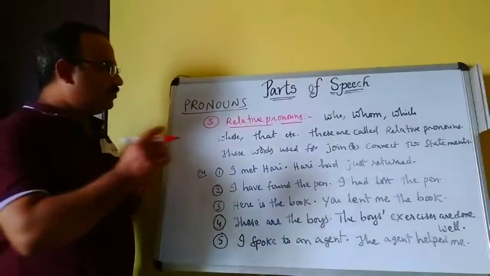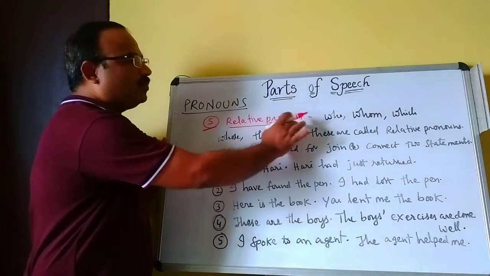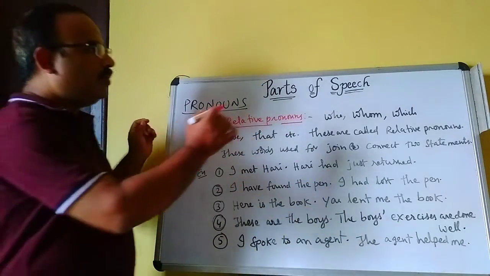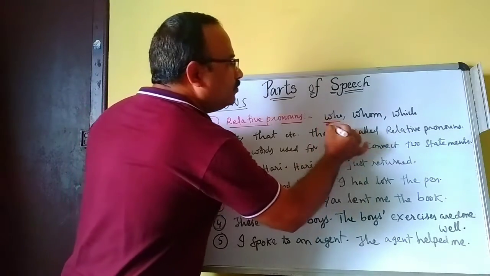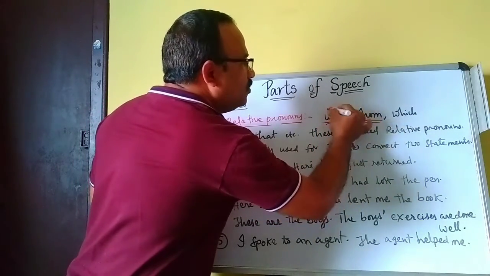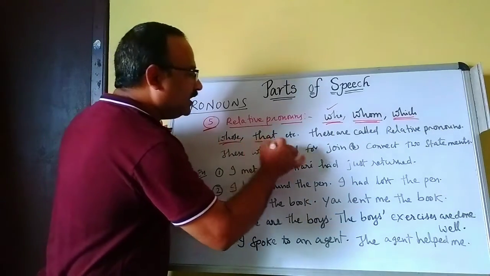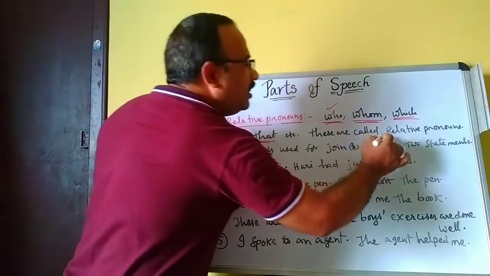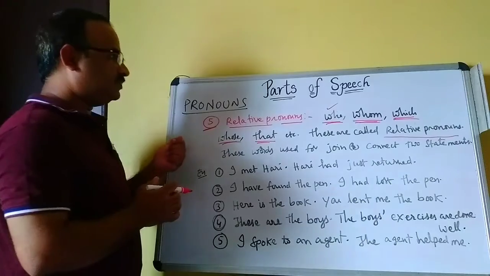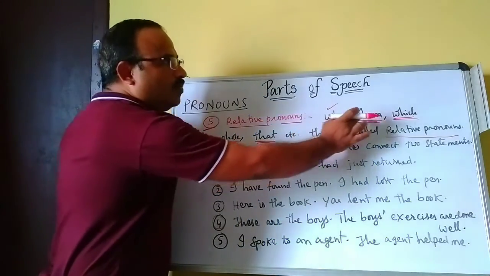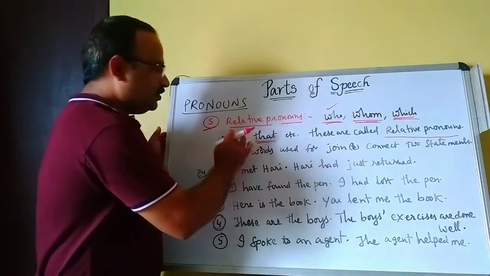Now, the fifth one, relative pronouns. Here, relative pronouns: who, whom, which, whose, that. These are all called relative pronouns. We already discussed these in the adjective class.